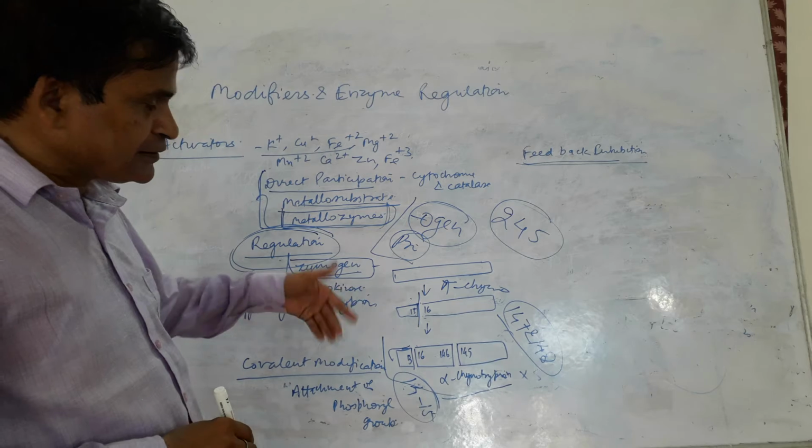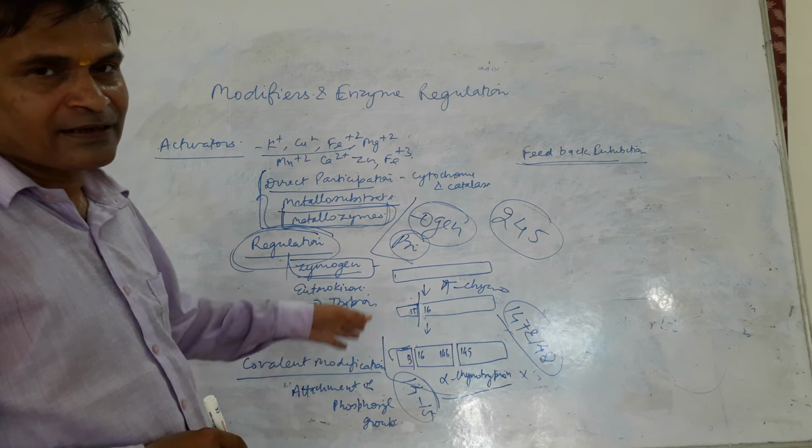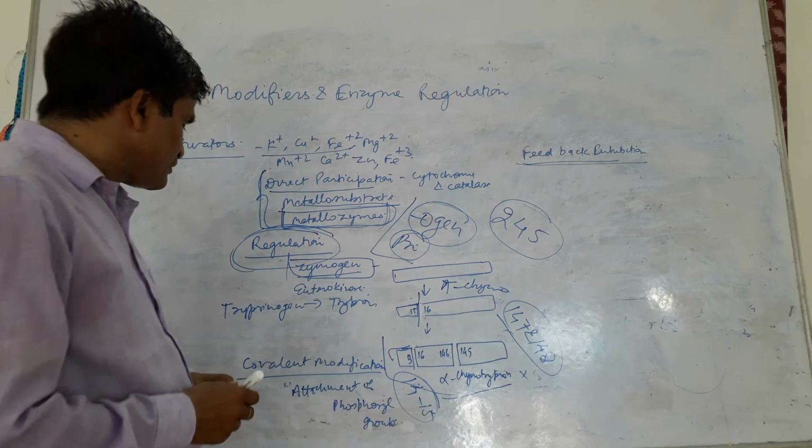So chymotrypsin is synthesized as chymotrypsinogen and activated by a sequence of reactions.